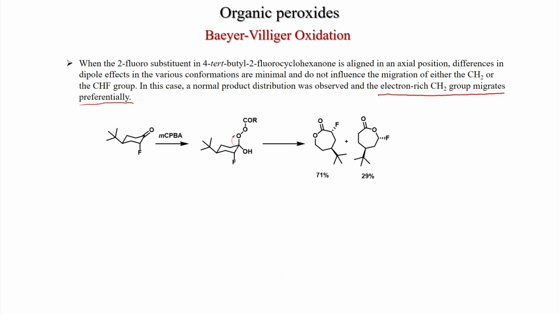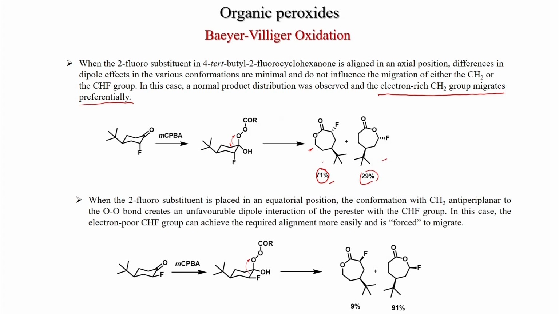So, you get this migration more, and that is why you get 71% of this product, where this carbon has attacked the oxygen, and when this carbon attacks, then you get this product. So, this you get 29%.